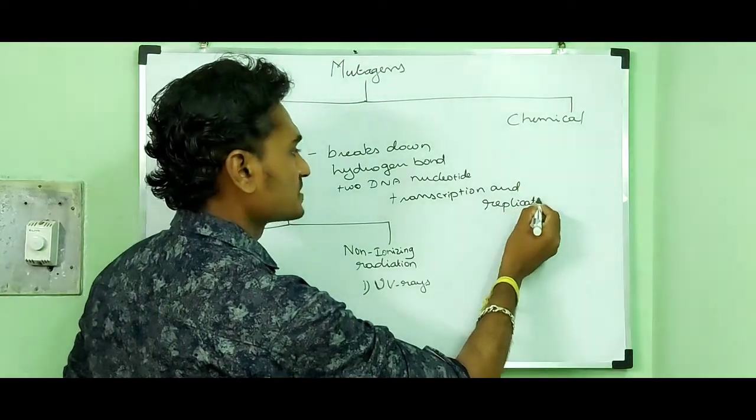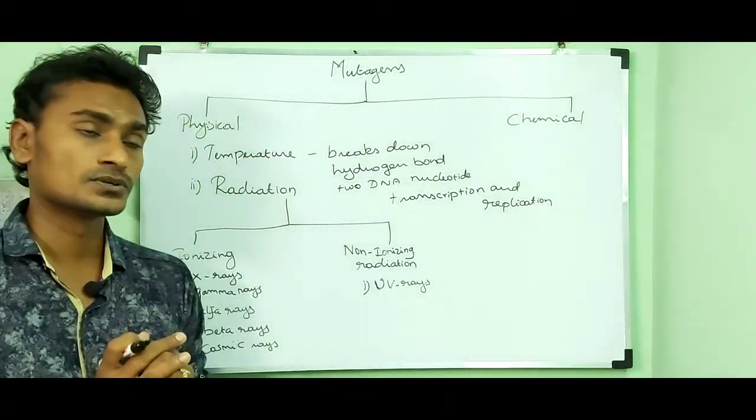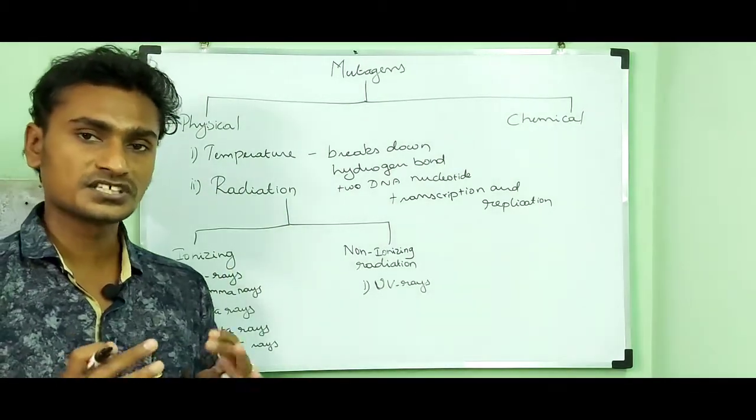So temperature plays a major role in causing mutation.